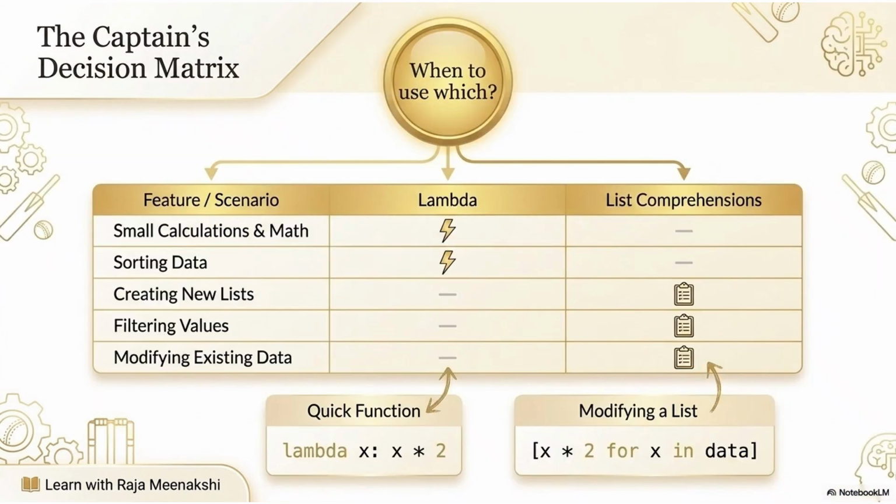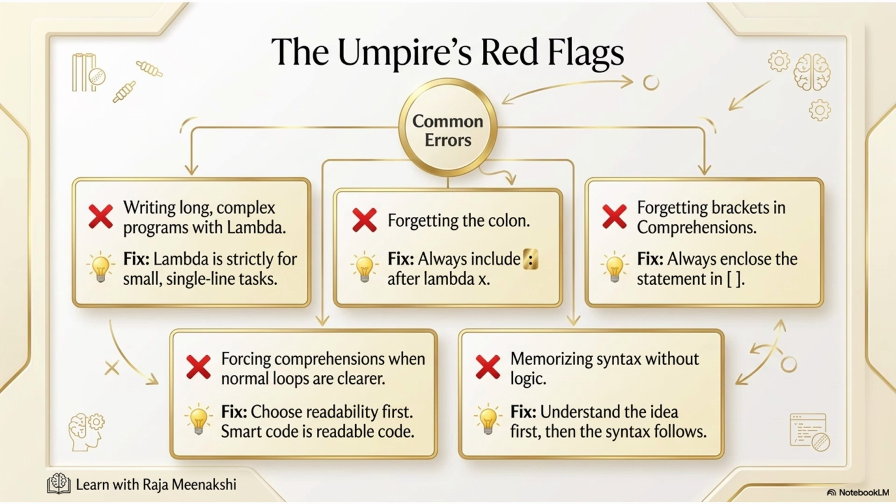And this is the captain's decision matrix, when to use. For simple small calculations on individual variables, see here, doubling the number, you are multiplying it by 2, and sorting the data, in those cases you can go for the lightning lambda function. When you are creating new lists, filtering the values, modifying the existing data, then going for comprehension is effective. See here, all the elements in the data list have to be multiplied by 2. That is the meaning of this comprehension line. Got it?